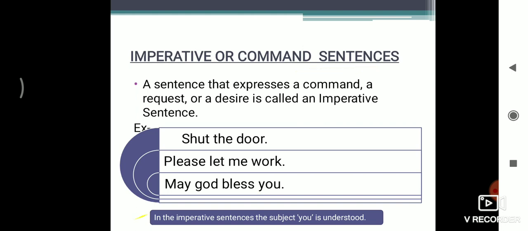Here one more thing you have to remember, that in the imperative sentences the subject you is understood. If I am taking one example, shut the door, that means you shut the door. So here you is understood in this sentence. So in the imperative sentences the subject you is understood. You have to remember this thing.